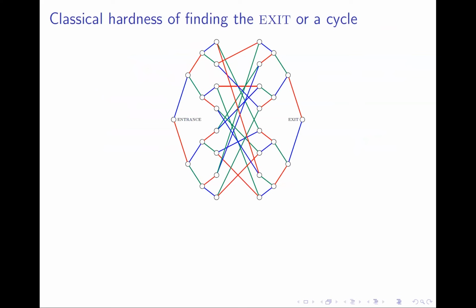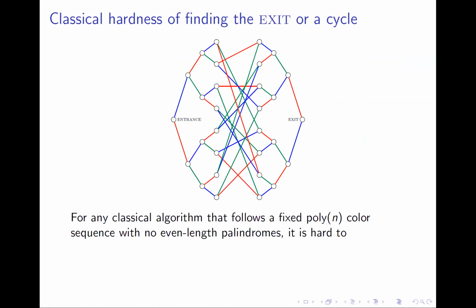Let's now discuss some intuition behind our classical hardness result. Consider any classical algorithm that follows a fixed polynomial length color sequence with no even palindromes. That is, it does not backtrack.